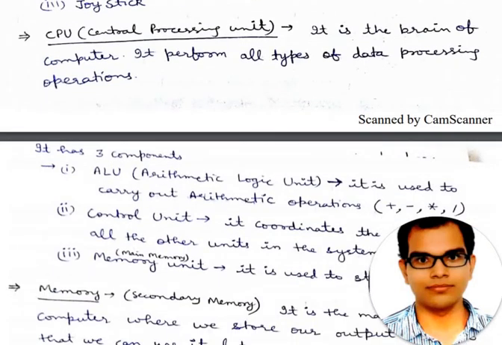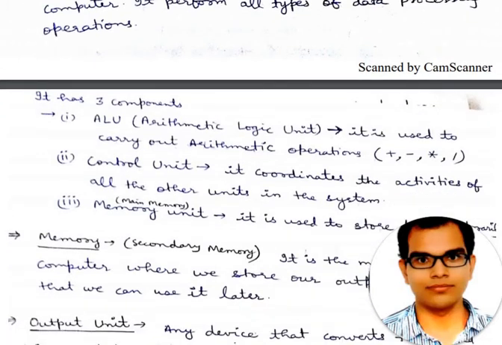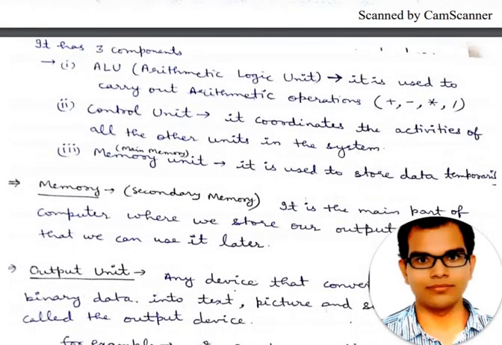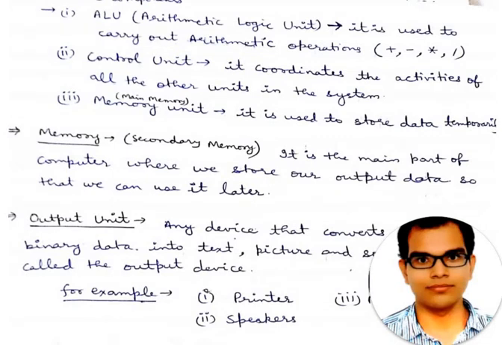It has three components mainly. One is the ALU, the arithmetic logic unit, where all arithmetic operations are performed. Second is the control unit. It coordinates the activities of all the other units in the system. The third one is the main memory, or memory unit, used to store data temporarily. And secondary memory is for permanent storage of data. It is the part of the computer where we store our output data so that we can use it later.